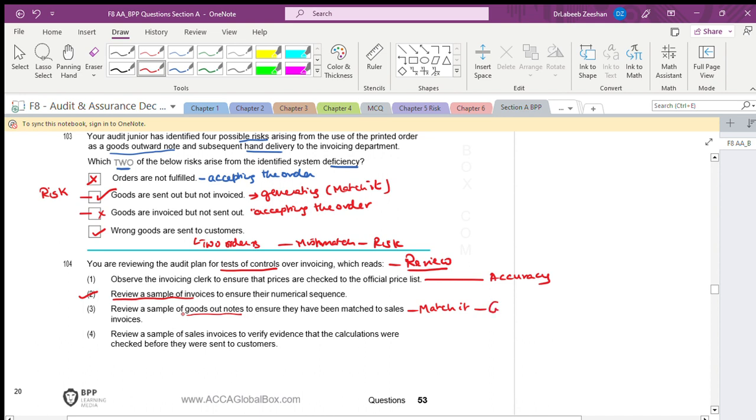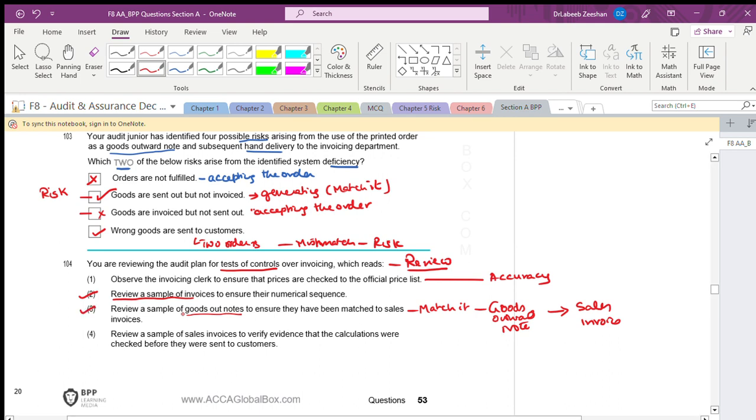If the goods outward note is matched with the sales invoices, definitely we are testing the controls, whether the same products, quantity and price are matched with the goods outward note. So that is a test of control. If there is any mismatch, we will take that into consideration.